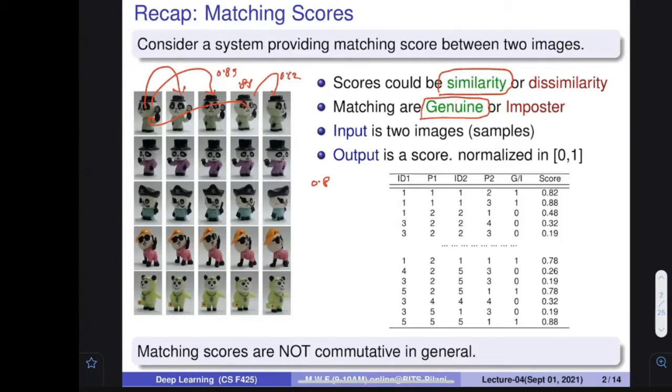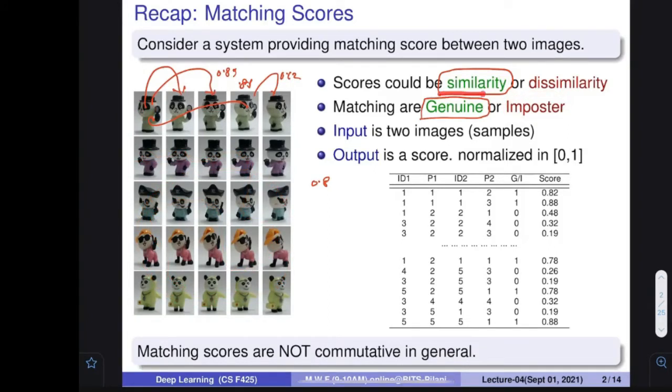Sometimes, when a new sample is coming, it is not known to me whether it is going to be matched with the genuine person or not. At that time I'm not talking about that. We are only talking about when we are aware of whom these two images belong to, and in the database we are generally aware of this. So if I match this image with an image of another person, then this matching score would be called an imposter score. When I match this image with any of these images, it is genuine. When I match this image with images of other persons, then it is an imposter score. So you understand what genuine and imposter scores are.